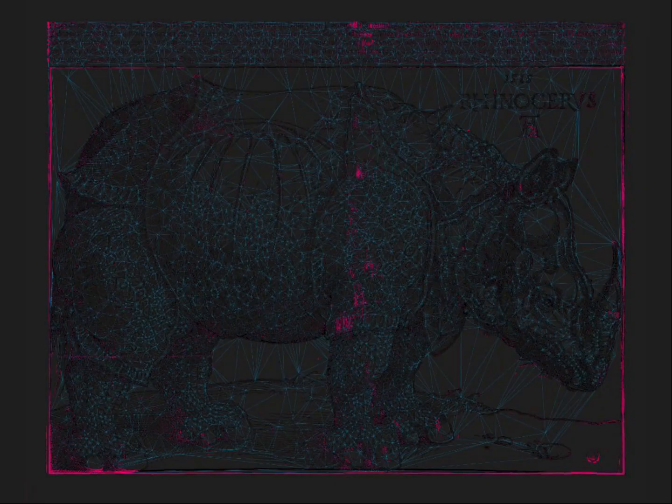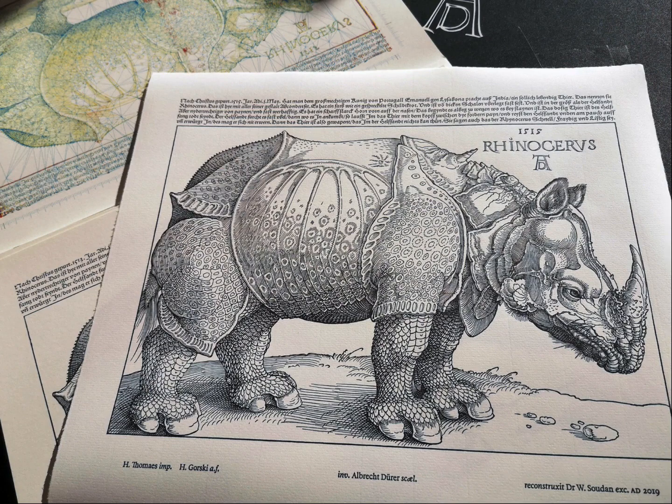A multimodal hyperdimensional image cube, which is a great fit for data science. We can now retrieve the surface of the original matrix. In other words, reconstruct the printing block or plate itself just from a pile of impressions that once were printed from it. And then we can print new ones, high-fidelity replicas like the one I did for Dürer's famous rhinoceros.